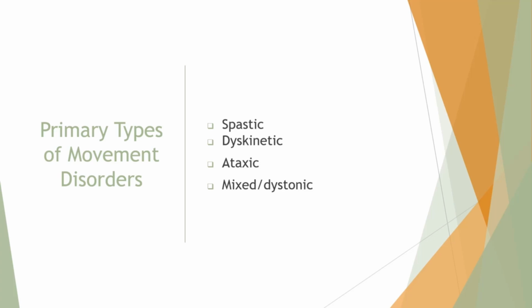Then there's your ataxic kind, which these children will have wide-based gaits, rapid repetitive movements that are performed poorly, disintegration of movements of the upper extremities when a child is reaching for objects. And then you'll have your mixed or your dystonic type. And this is a combination of your spastic and dyskinetic cerebral palsy.